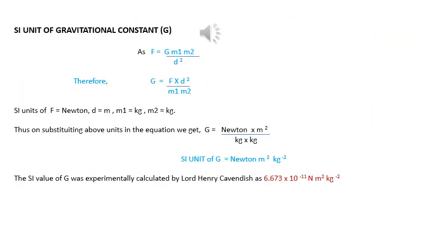We have also studied through the video how the SI unit of gravitational constant was obtained. Thus, SI unit of G is equal to Newton meter square per kg square, and its value is estimated to be around 6.673 into 10 raised to minus 11 Newton meter square per kg square.